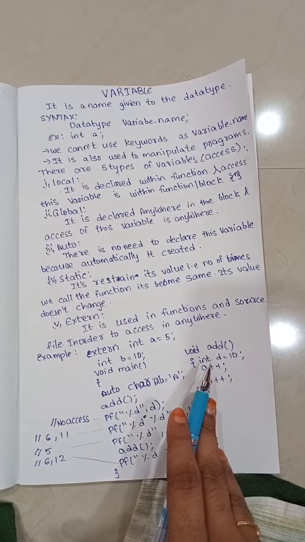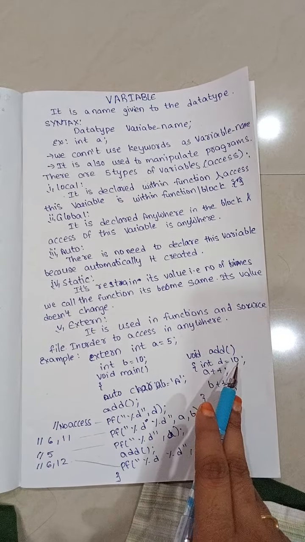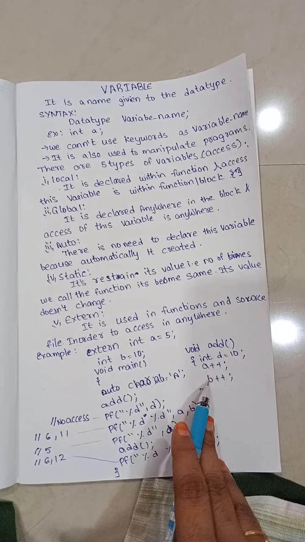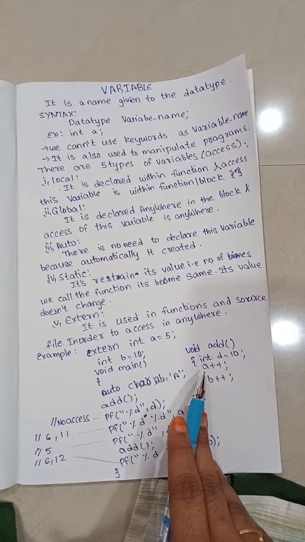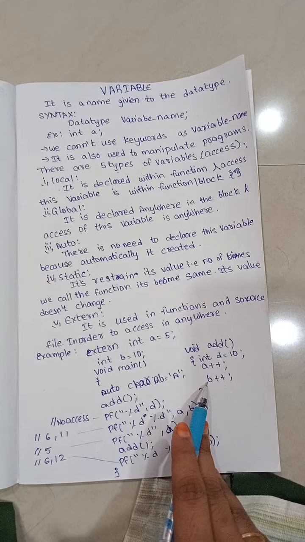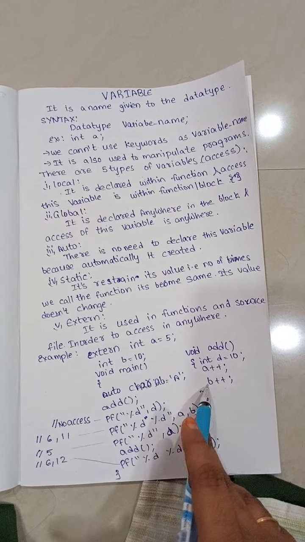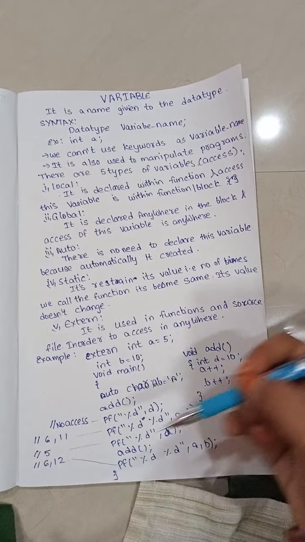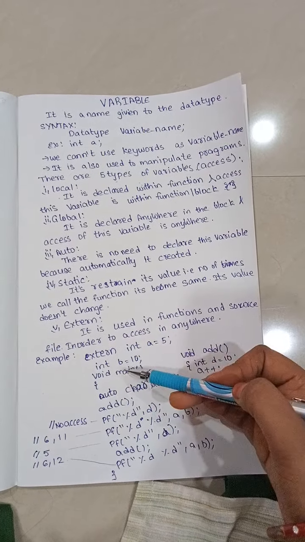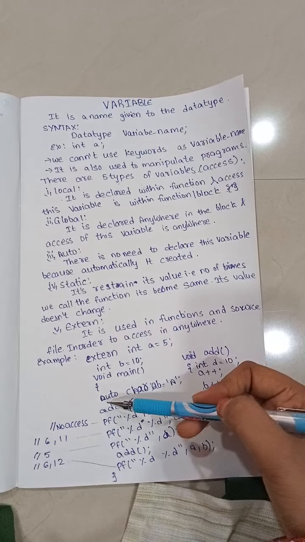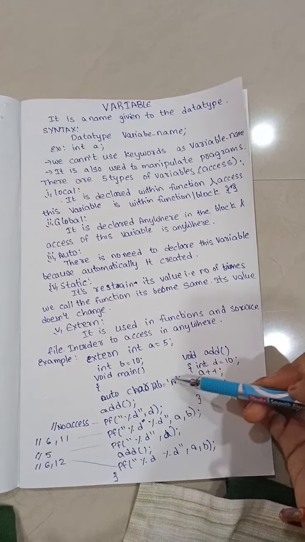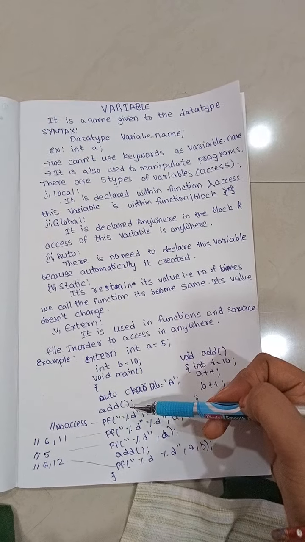Next we are creating the add function. Void add. We are declaring one local variable d. It is a local variable, and a and b are the extern and global variables. One is extern and the second one is a global variable. We are just incrementing the a value and the b value. Then we are creating one main function. Here we are creating one auto variable, char ab equal to a, and we are calling the add